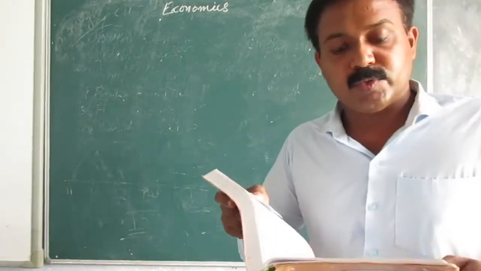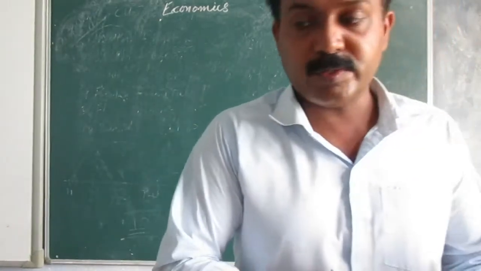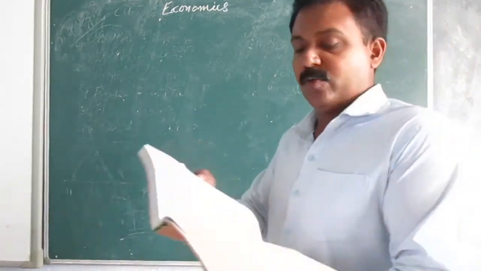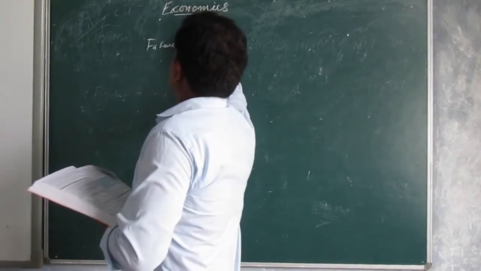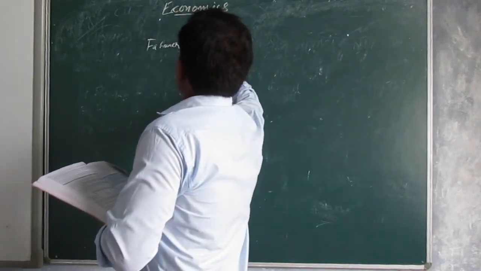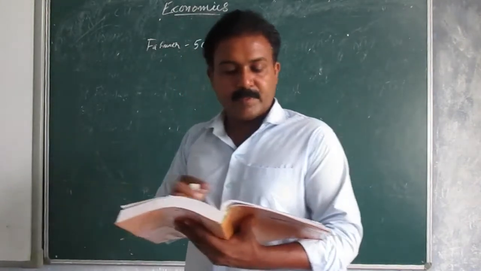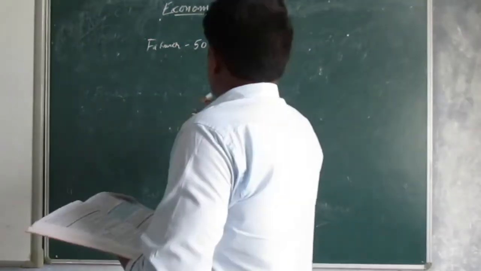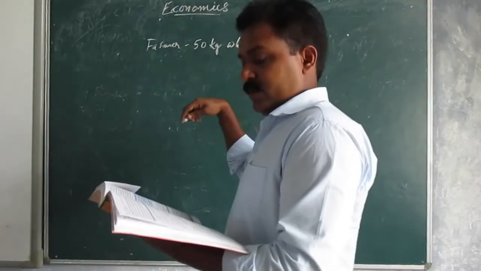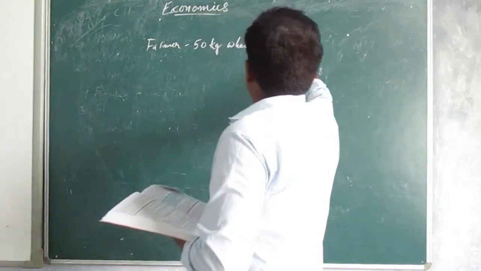Suppose a farmer produces 50 kg of wheat and sells it for rupees 500 to the miller.